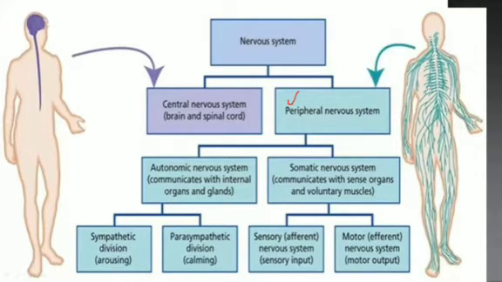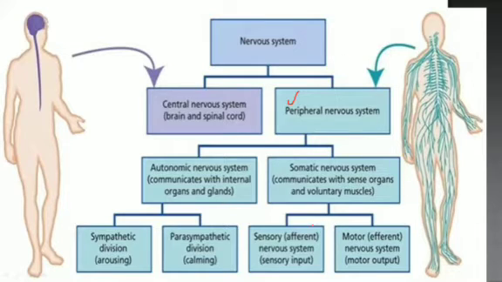One is autonomic nervous system and the other one is somatic nervous system. Autonomic we'll discuss in detail. Somatic nervous system actually communicates with sense organs, and voluntary actions are controlled with somatic nervous system. And then we will see autonomic nervous system. In somatic nervous systems, cranial nerves and spinal nerves are included.